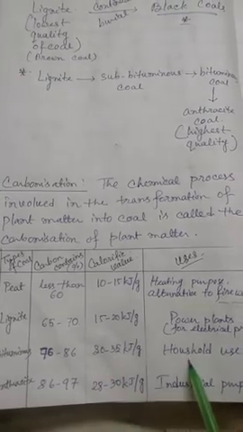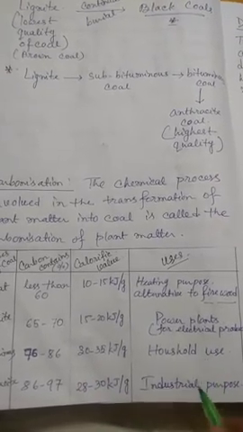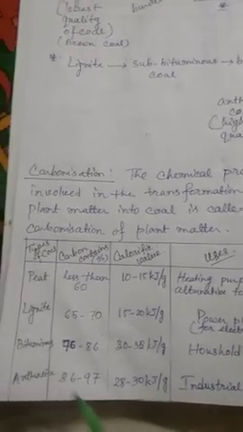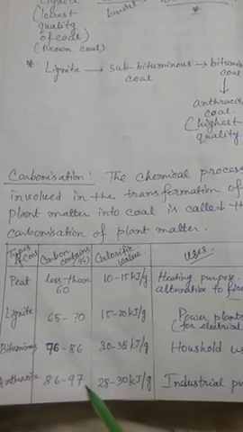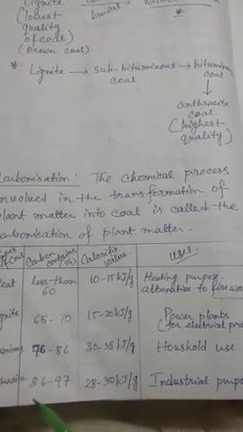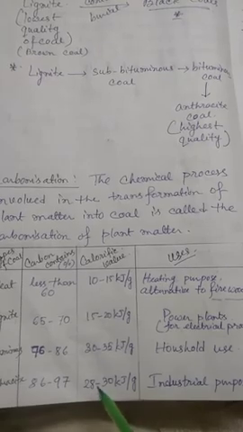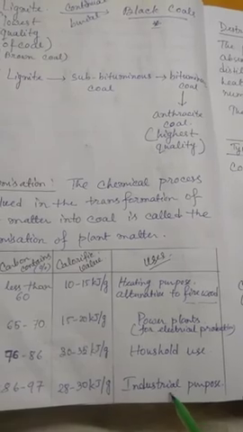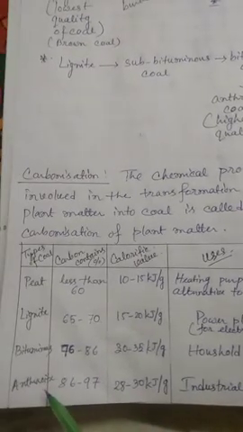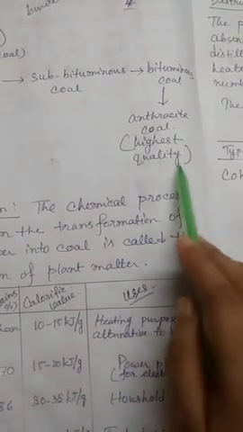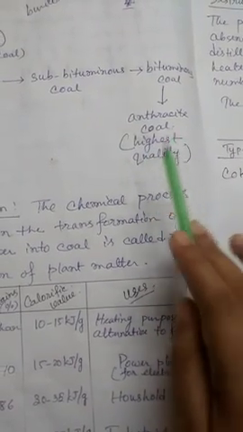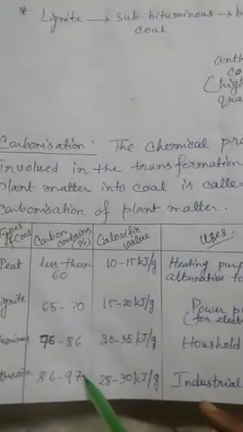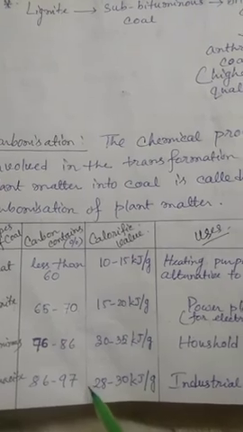What are the uses of bituminous? Household uses. We use it in the house to generate fuel. It is also used for industrial purposes. Anthracite. 86 to 97% carbon content. 28 to 30 kilojoule per gram calorific value. It can be used for industrial purposes. Now, anthracite is the highest quality, the most desirable coal, because of its carbon content, 86 to 97% carbon.